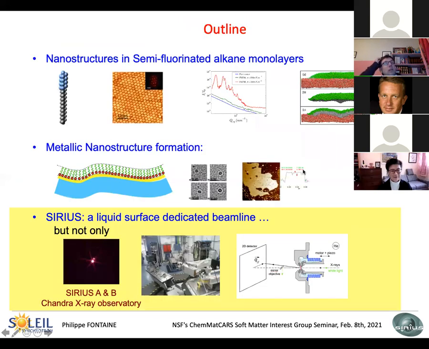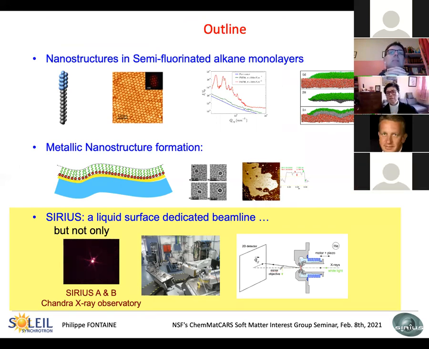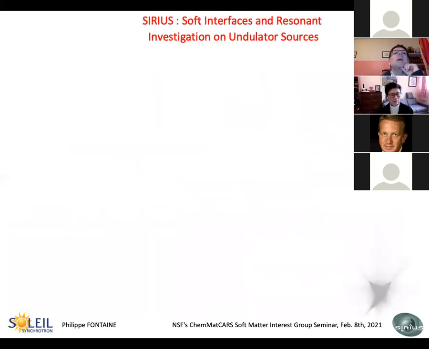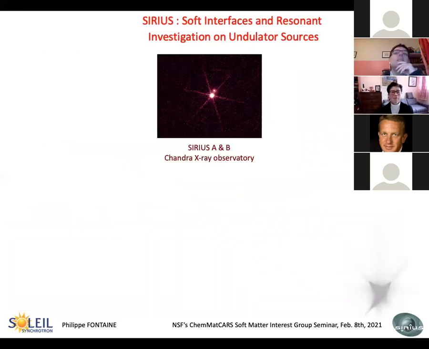So now that I have shown that with X-rays we can do a lot of things, and sometimes they are mandatory to solve problems, I will give you some information about the beamline we have built at Soleil for this kind of system, but not only. This is why I always show this image of Sirius, the star, which to the naked eye looks like one single star, but in fact it's a two-star system, Sirius A and B.